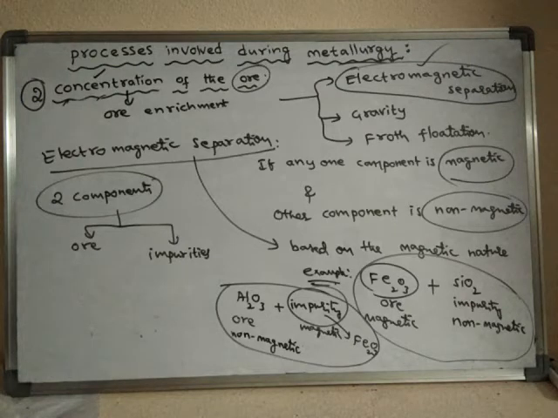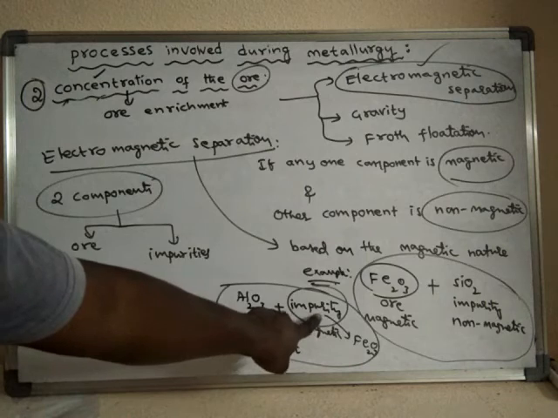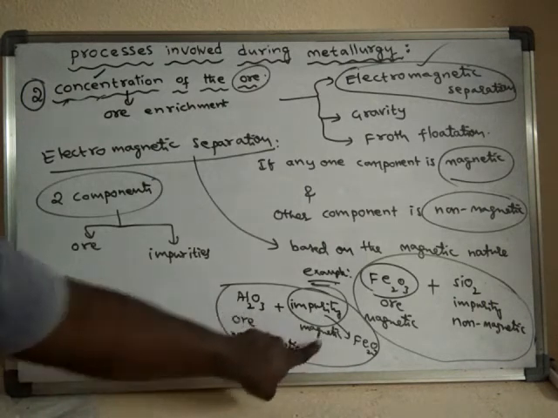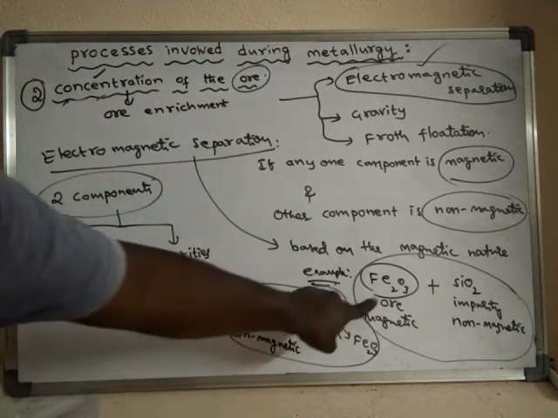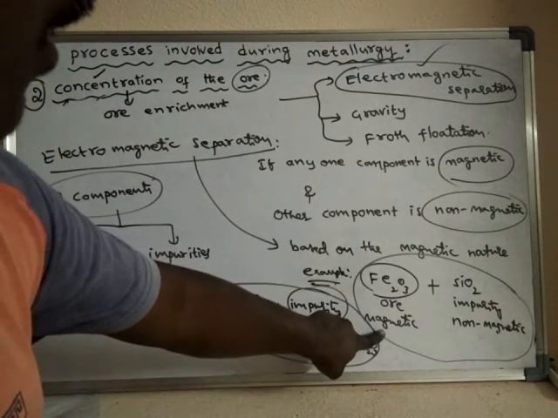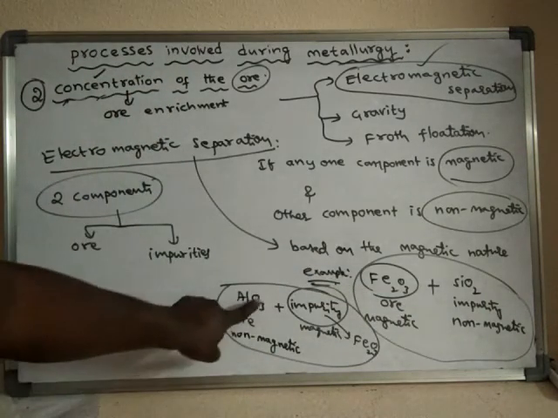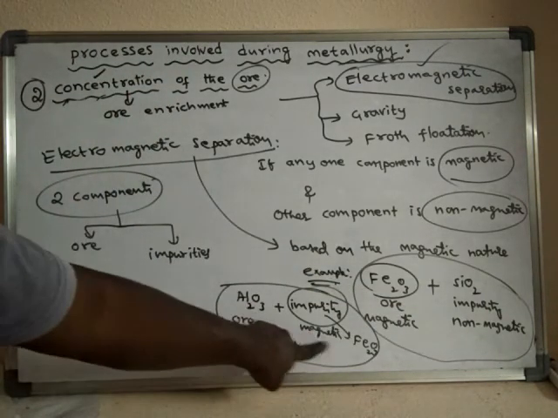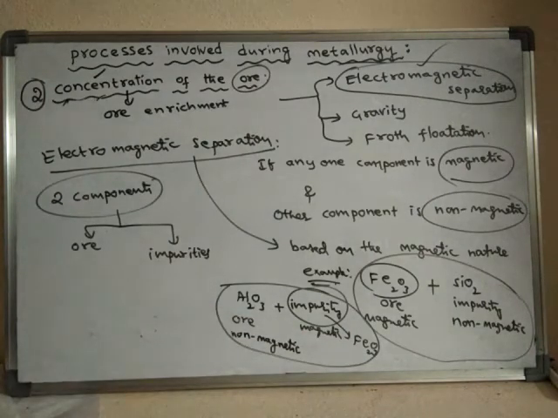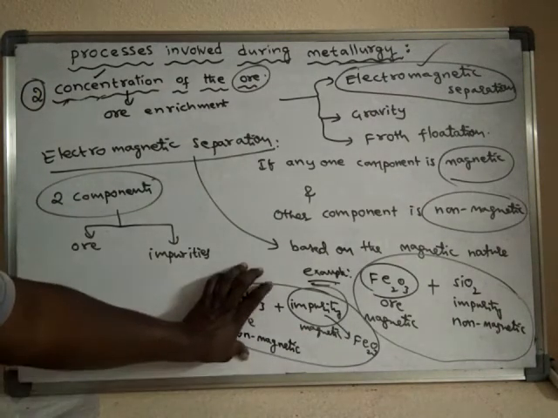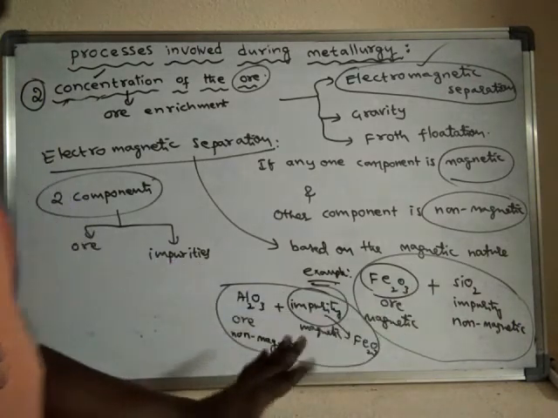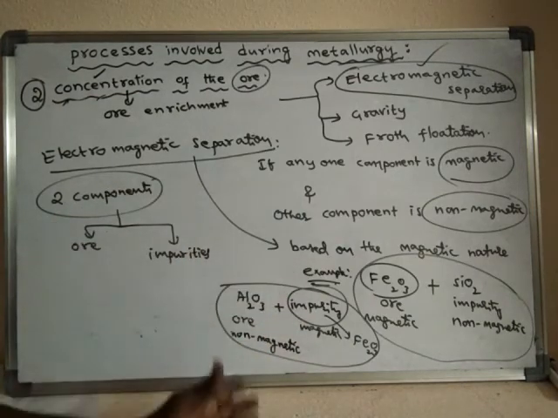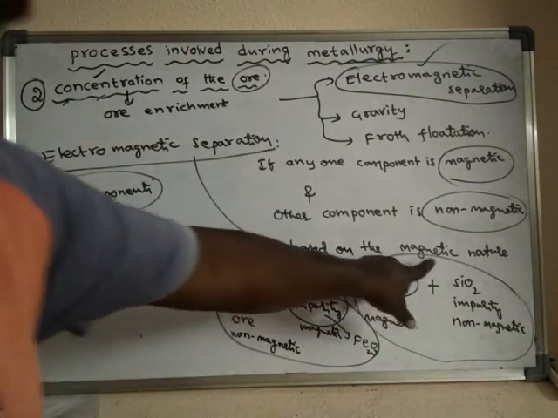The electromagnetic separation method can help to separate the impurity from the ore if one component is magnetic and the other is non-magnetic. In one case, ore is magnetic and impurity is non-magnetic; in the other, ore is non-magnetic and impurity is magnetic. In such cases, we can use this method to separate the impurity based on the magnetic nature.